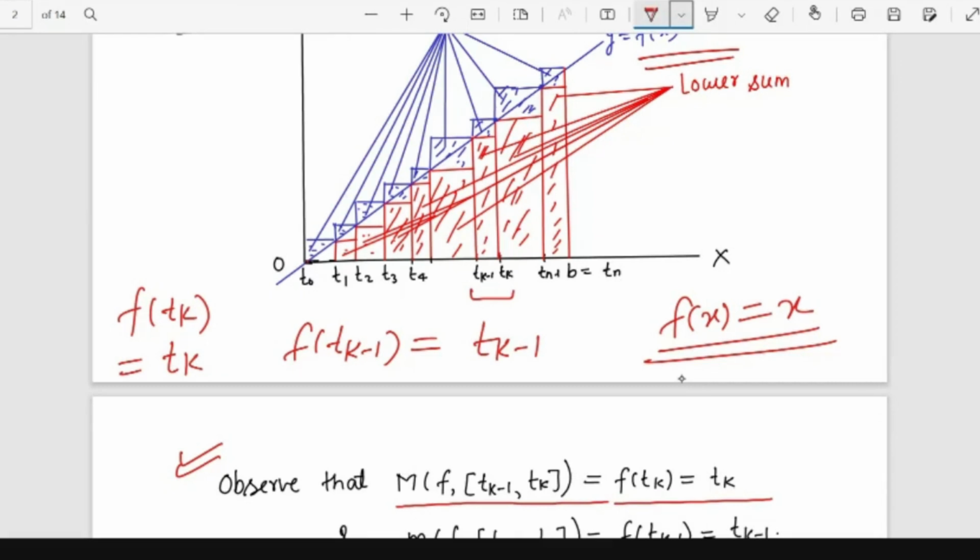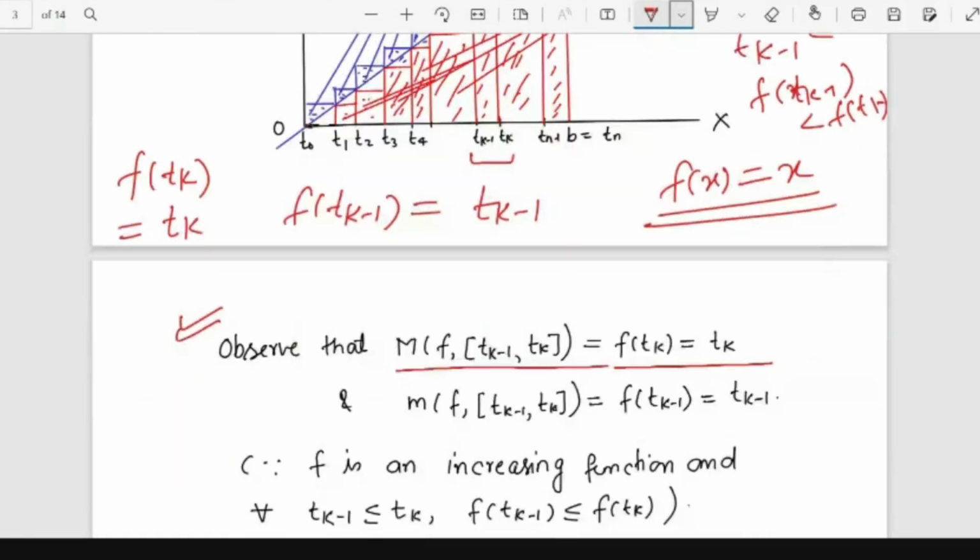We know that t_{k-1} is less than t_k, and because the function is increasing, f(t_{k-1}) is less than f(t_k). So on this particular subinterval [t_{k-1}, t_k], what will be the supremum of the function? It is f(t_k), that is t_k, because t_k is the highest height on this subinterval.